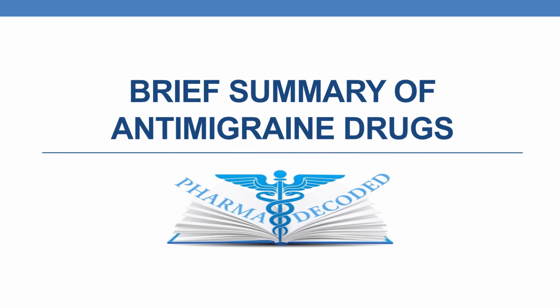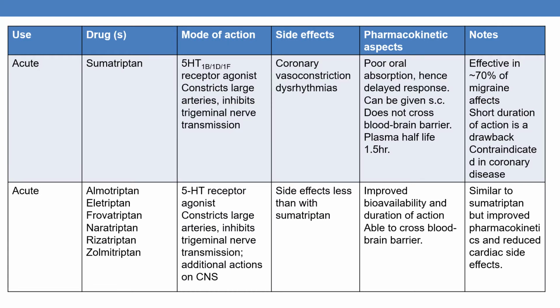Hello everyone, now let us discuss a brief summary of anti-migraine drugs. Coming to the first drug, it is sumatriptan. The mode of action is it is a 5-HT1B/1D/1F receptor agonist. It constricts large arteries, inhibits trigeminal nerve transmission.